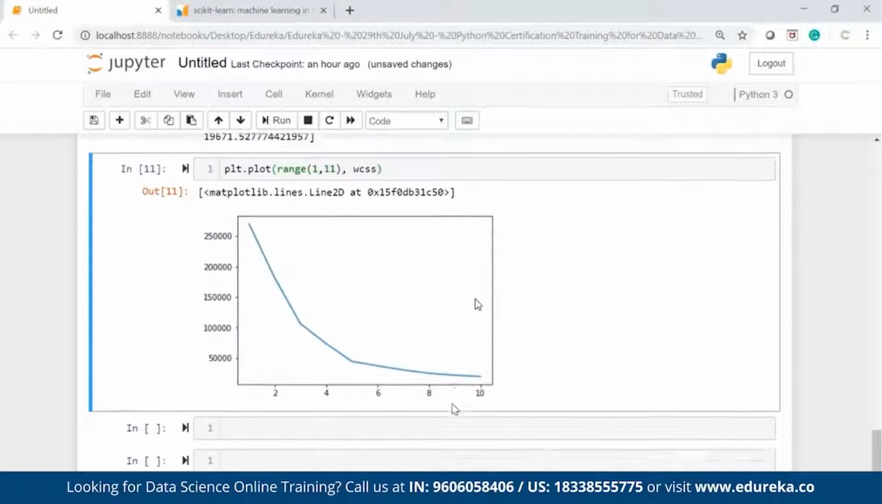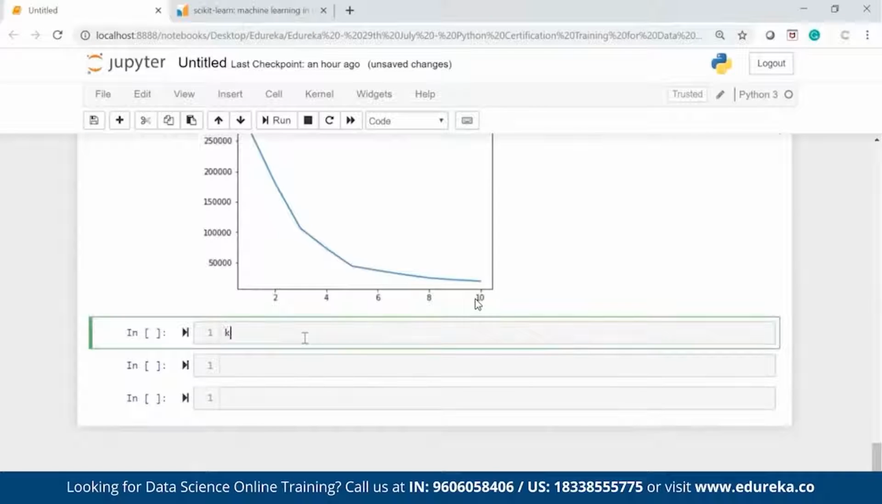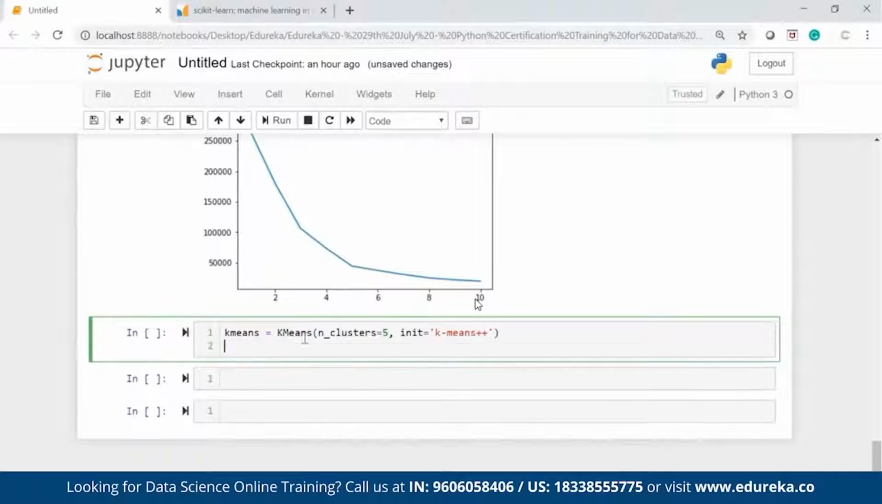How can we do that? We just have to write KMeans, bracket n_clusters. This time I will pass 5 because I know 5 clusters are the best in this data. init equal to k-means++, and finally I will do the prediction with kmeans.fit_predict(x).